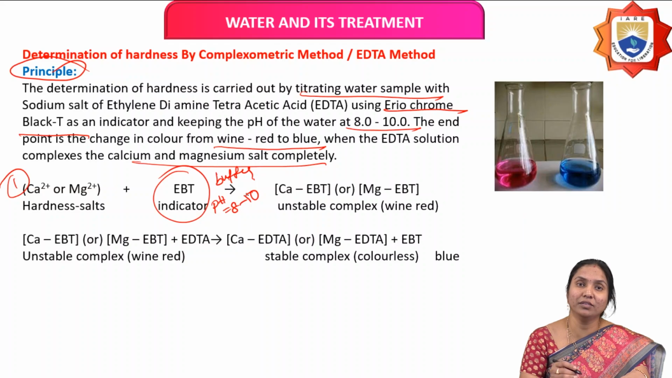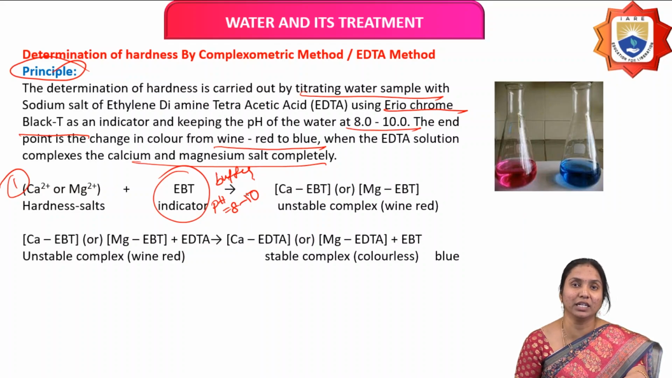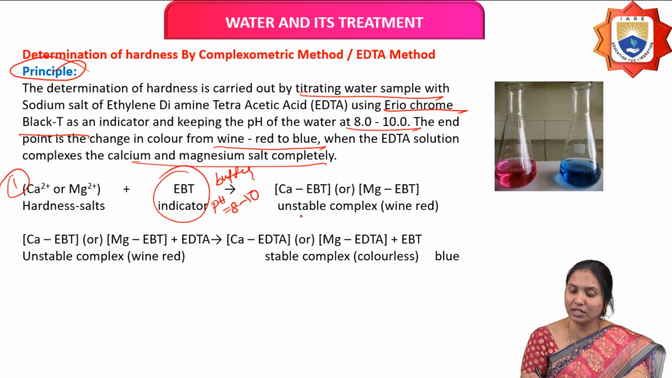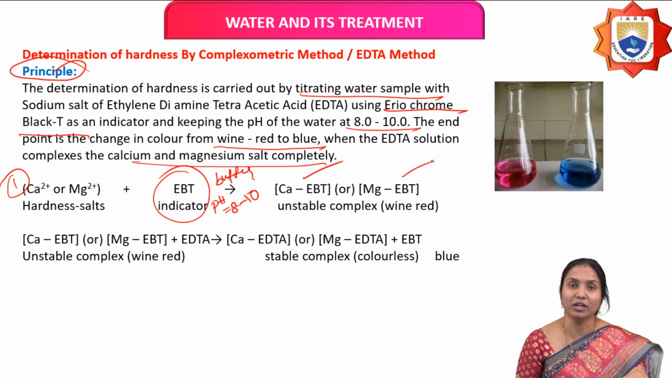When we add 2 or 3 drops of EBT indicator to this hard water, calcium EBT or magnesium EBT complex is formed, so the color of the solution is wine red. See this image. First we take hard water in this conical flask. Next we add 2 to 3 drops of EBT and buffer. The buffer is mainly used to maintain the pH. So the color of the solution is wine red.